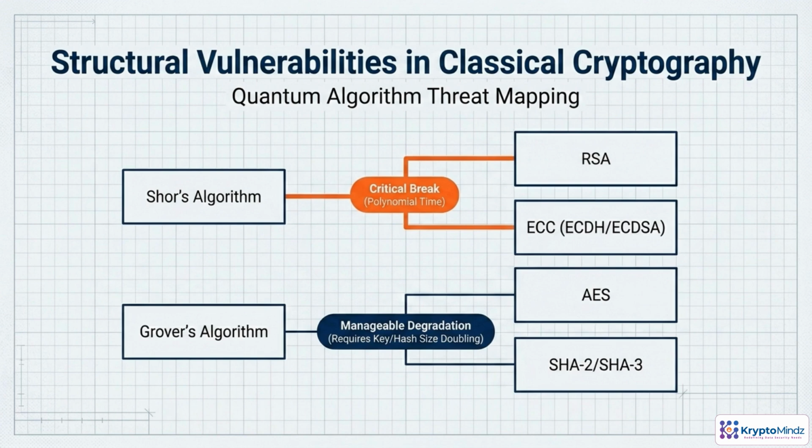Quantum attacks don't hit all algorithms equally. Shor's algorithm is the critical one. It efficiently solves the math problems that RSA and elliptic curve schemes rely on. Those public key systems become fundamentally broken once large quantum computers exist, no matter how big you make the keys. Grover's algorithm is different. It speeds up brute force attacks on symmetric crypto and hashes, like AES and SHA-2 or SHA-3, but only quadratically. In practice, that just means doubling key and hash sizes to get back to similar security levels.